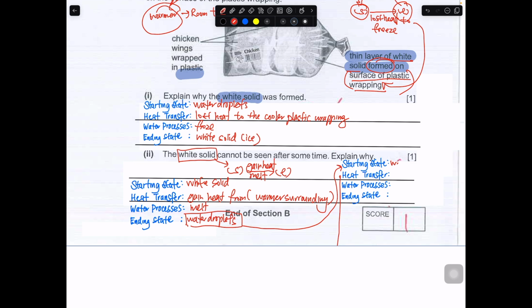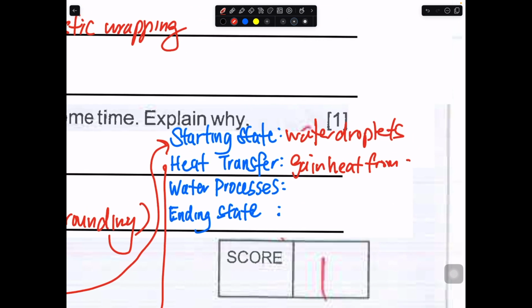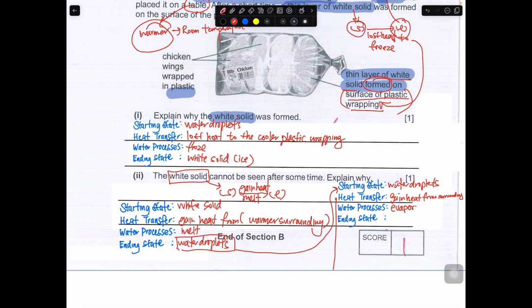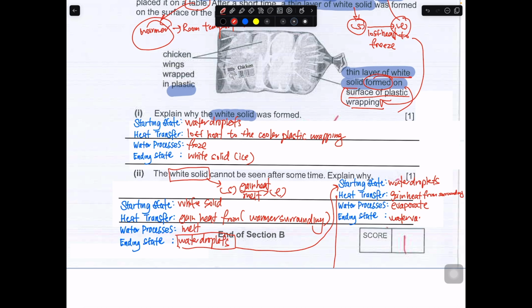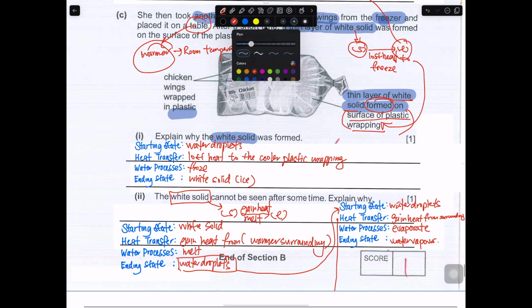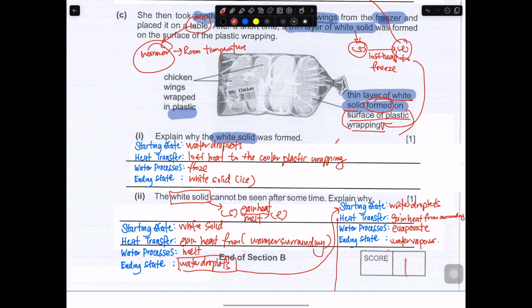So you can say these water droplets gain heat from surrounding and evaporate as water vapor as well, because it's safe to assume that after the ice has melted, probably some of that water that reached room temperature could have also evaporated off as well.